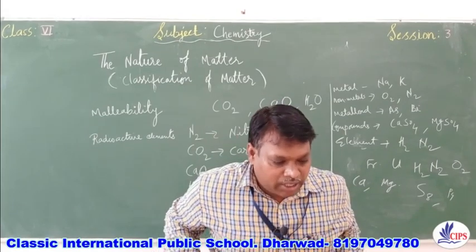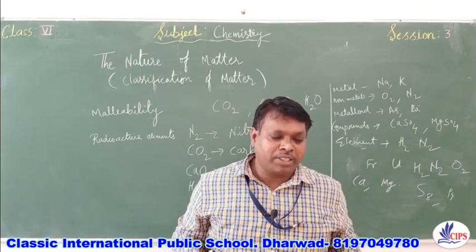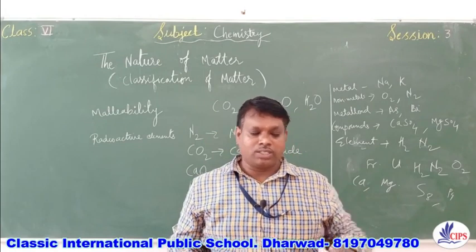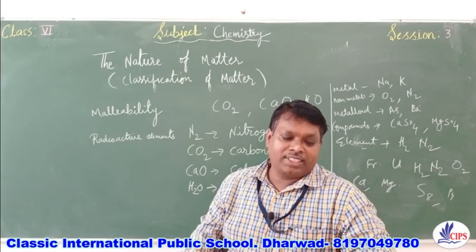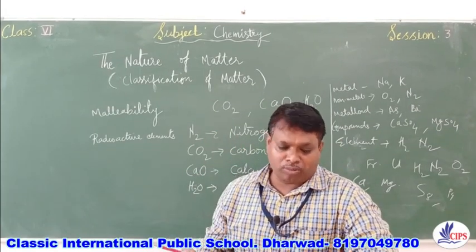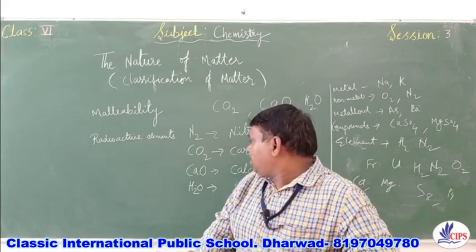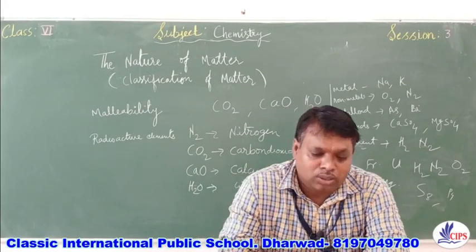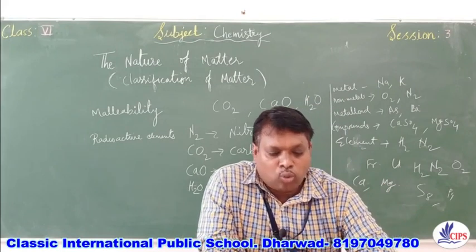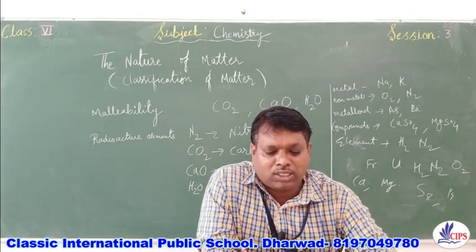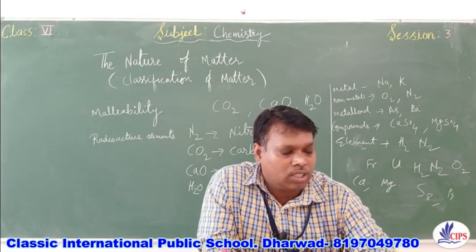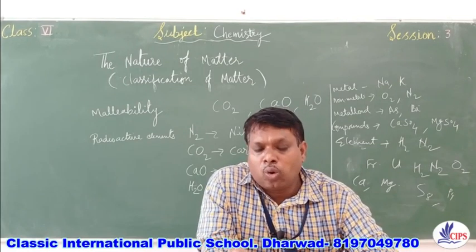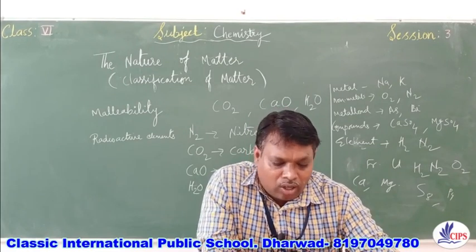So, next one, please help Sanjanam to complete the story. Now, here just fill in the blanks with an appropriate formula. Now, here you have to write down the formulas of the gases which it has been mentioned. So, Sanjam was walking on a road, he was inhaling fresh oxygen. So, here oxygen you will write O2, in the bracket you will write O2.